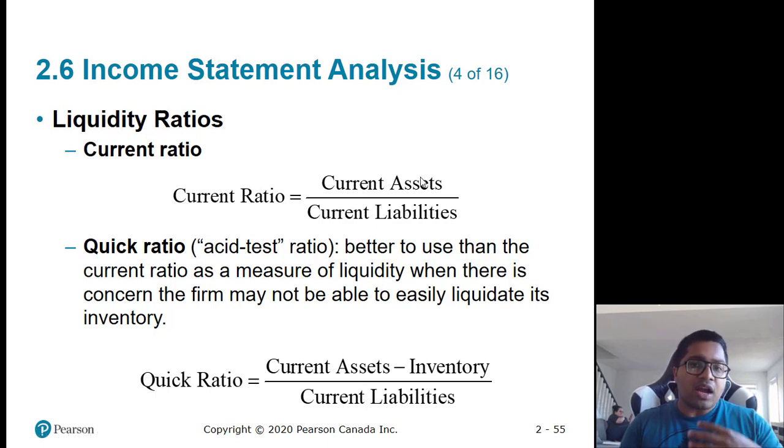You're looking for how easy it is to convert those assets, to sell those assets to pay off liabilities. Sometimes it's difficult to convert inventory into cash because you need to sell that inventory to convert it into cash. So it's not good to look at inventory as a liquid thing. Maybe it is not possible to convert it into cash. That's why quick ratio is a more powerful tool than current ratio, but both are followed.